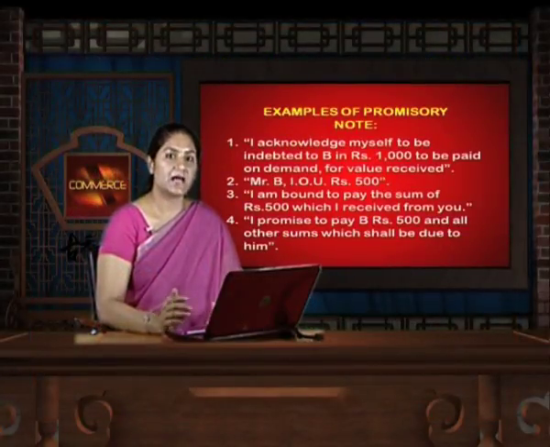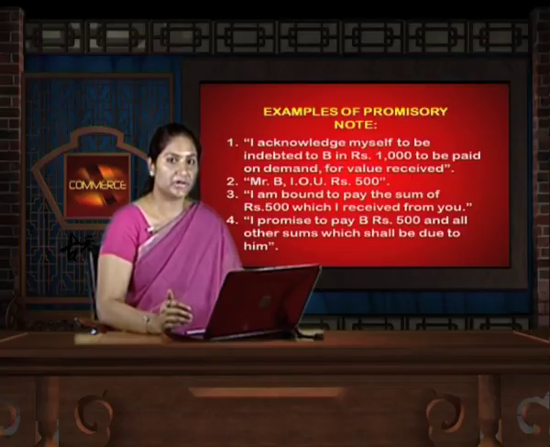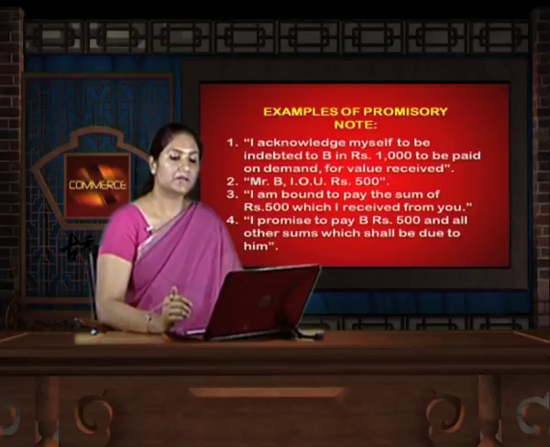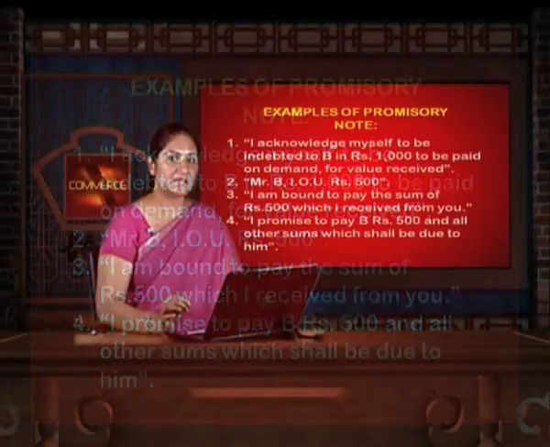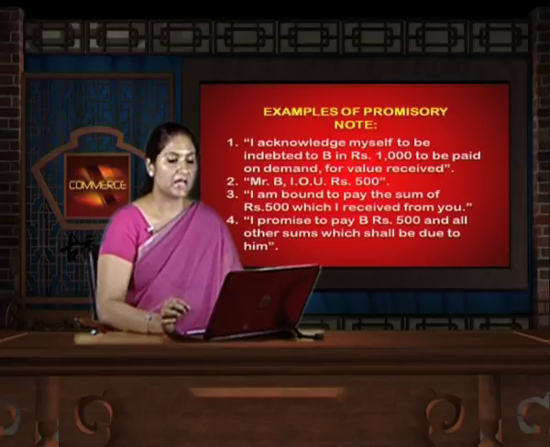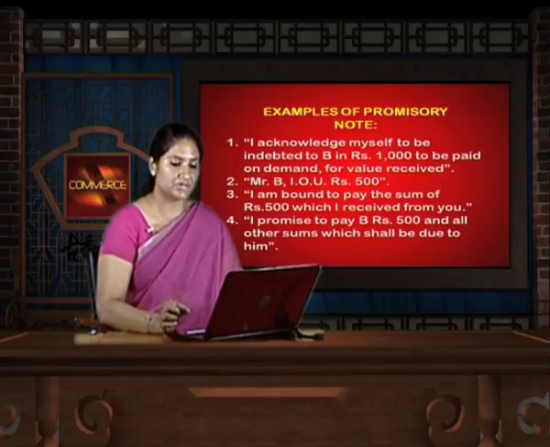Now, let us have a clear understanding of the promissory note by discussing a few examples. "I acknowledge myself to be indebted to B in rupees 1000 to be paid on demand for value received." This is a typical example of a promissory note. In this, the person is acknowledging himself to be indebted to B. A certain sum of money, that is rupees 1000, is also mentioned.